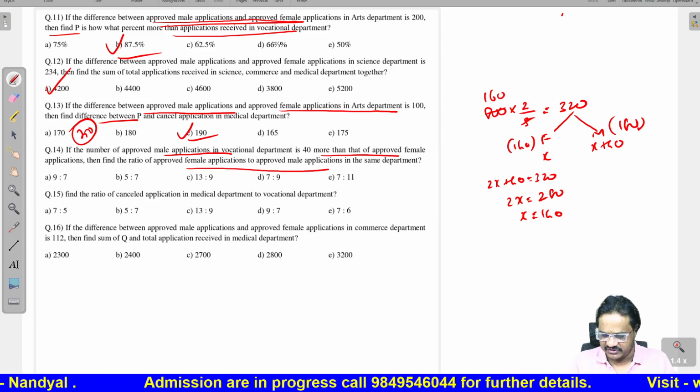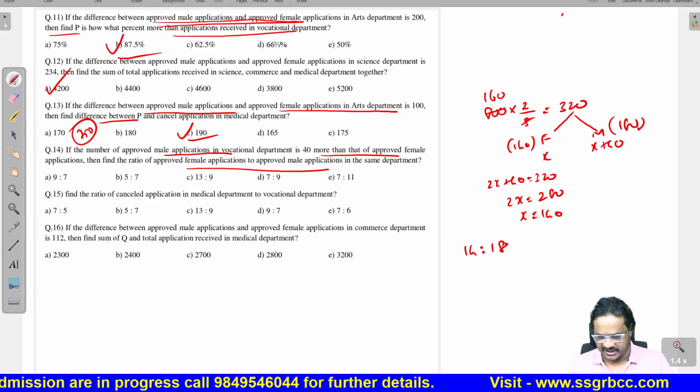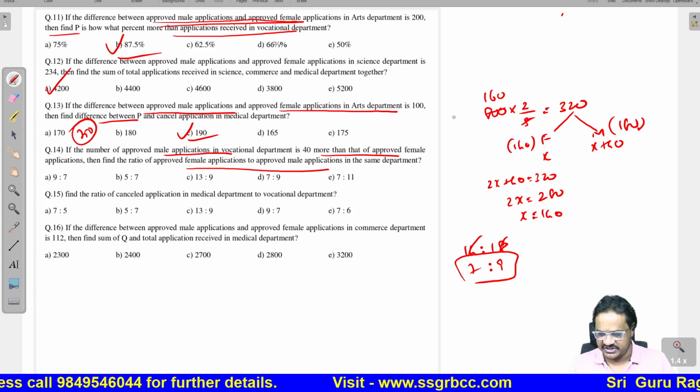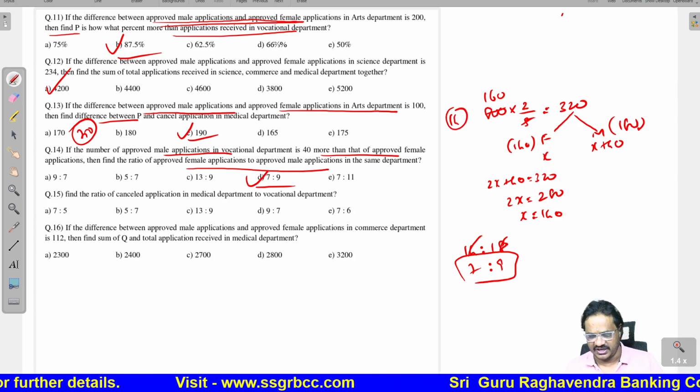Find the ratio between females and males. Therefore, 140 is to 180. So 2 sevens, 2 nines. So 7 is to 9. The answer for the 14th question is 7 is to 9.